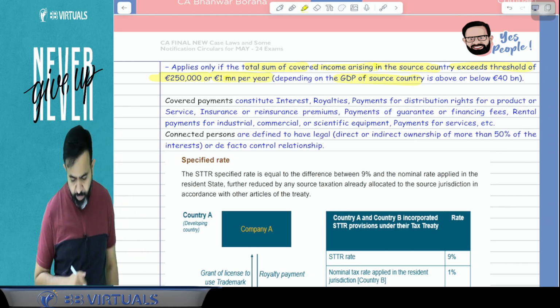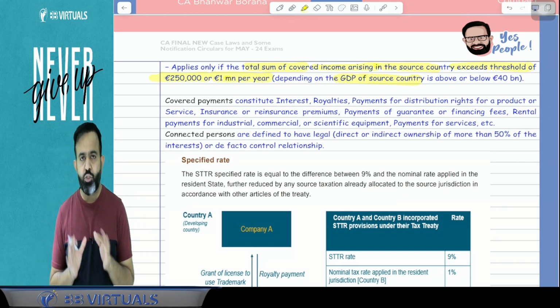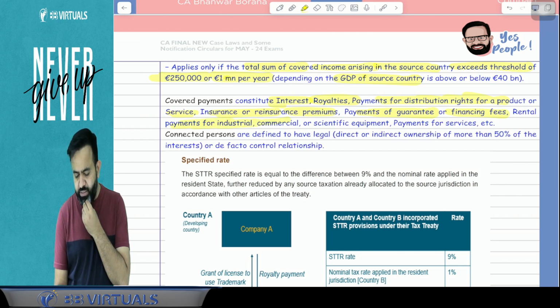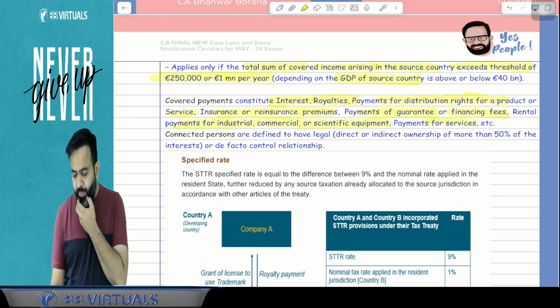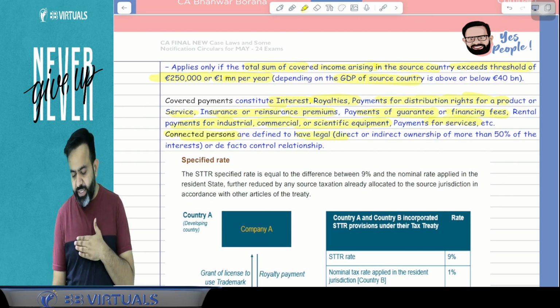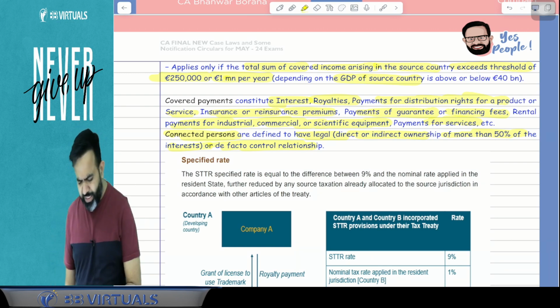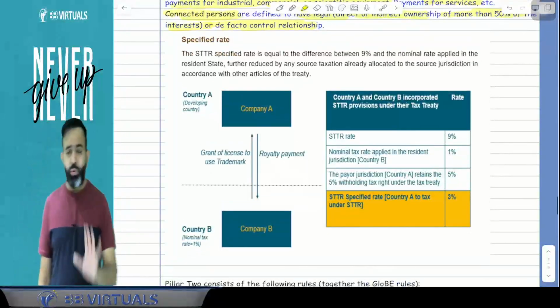Now what is the meaning of covered payment? Here STTR is applicable in case of covered payments. What are the covered payments? Covered payments constitute interest or royalty, or payment for distribution rights for a product or service, insurance or reinsurance premiums, payment of guarantee or financing fees, rent payments for industrial, commercial or scientific equipment, payment for services, etc. Now, connected persons are defined as having legal, direct or indirect ownership of more than 50% of the interest, or a de facto control relationship. Just remember, associate enterprise. Okay, that is called your connected person. Now, you can understand the STTR.